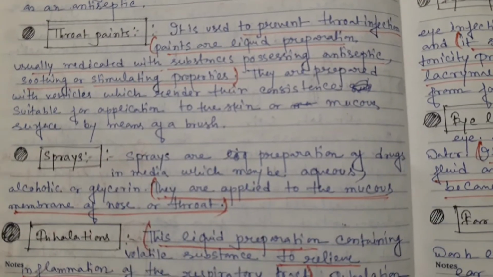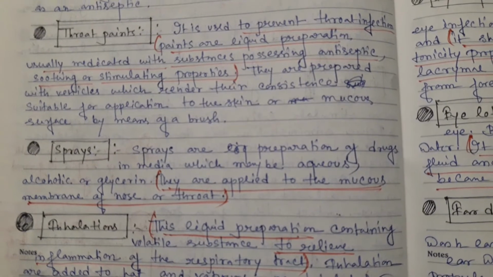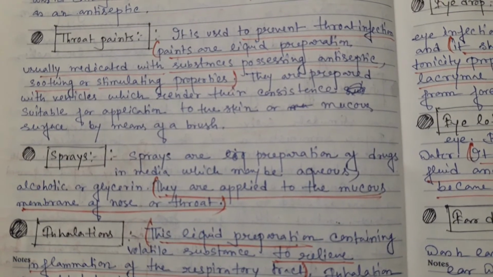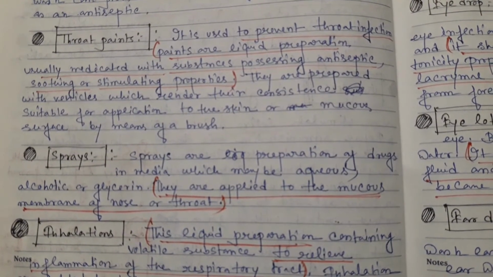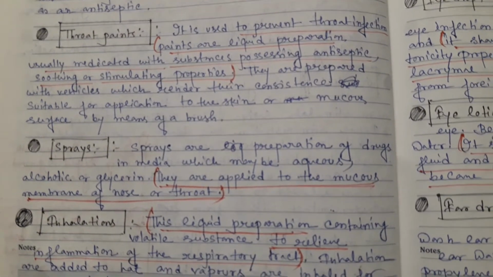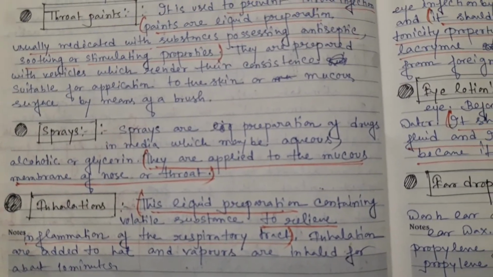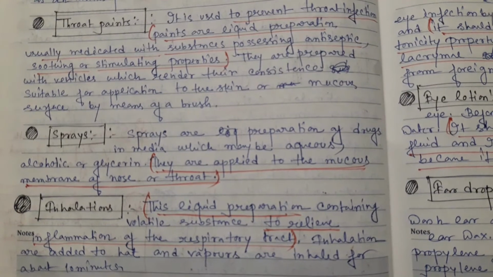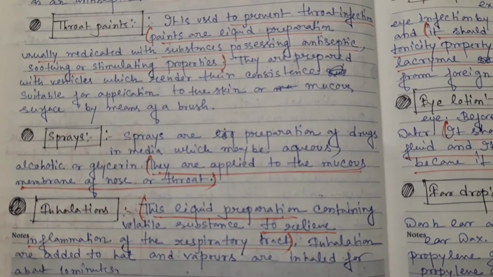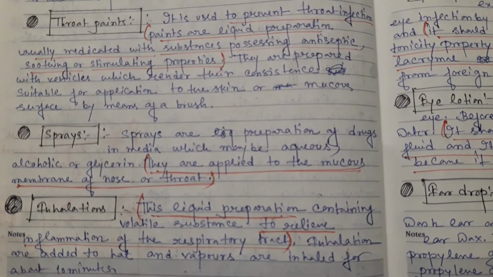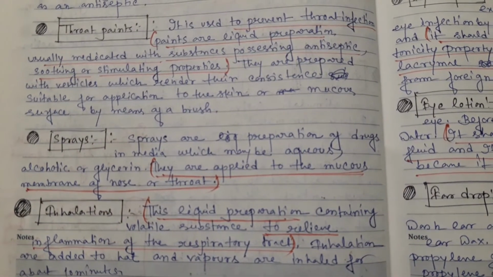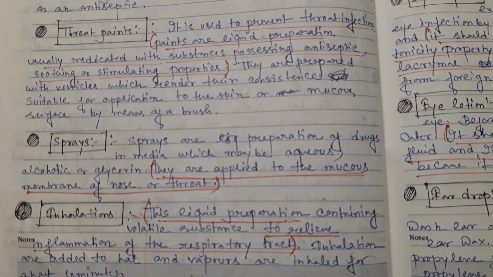And then sprays. What do we mean by spray? They are also used for external application, and are applied to the mucous membrane of the nose or throat. And then inhalation. This is a liquid preparation containing volatile substances to relieve inflammation of the respiratory tract. Inhalation is used to prevent the inflammation of the respiratory tract.